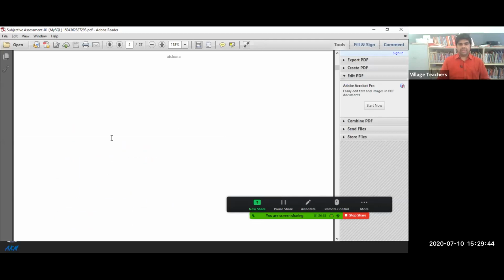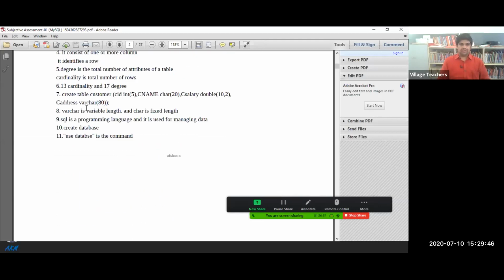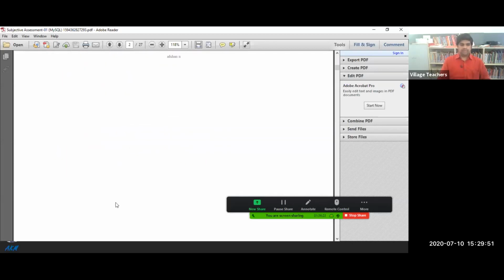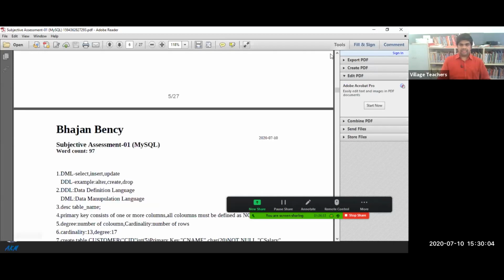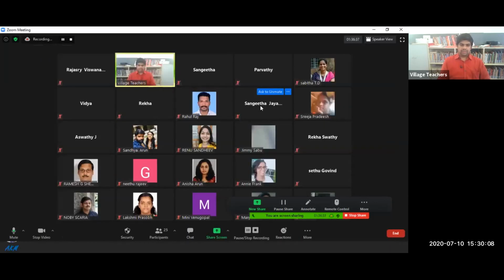So the system will automatically sort it out based on the first name. So all the additional logins of that particular student will come together. So it is good. This is the one exceptional case if they are using the mobile phone. It is recommended to use the computer or laptop to do the subjective assessment.